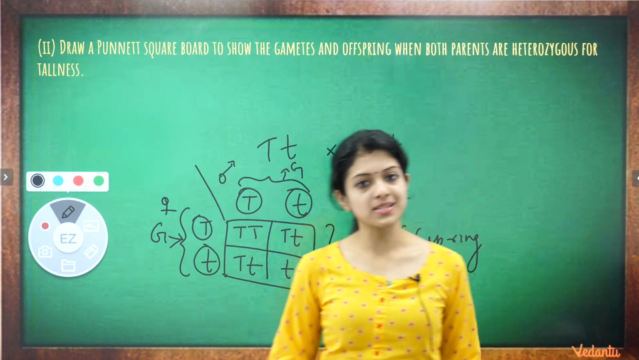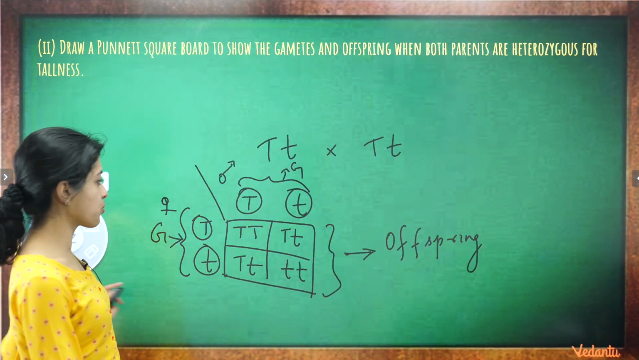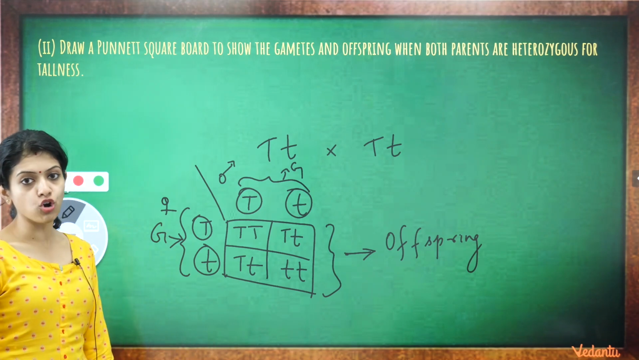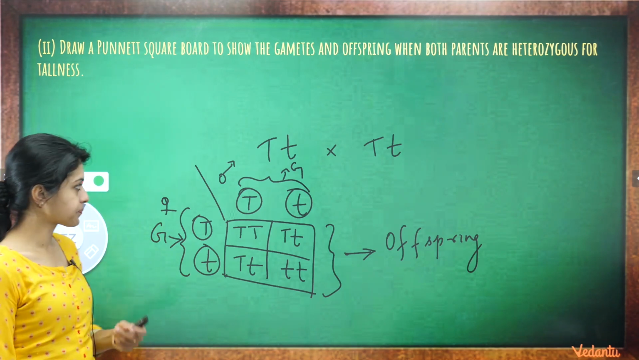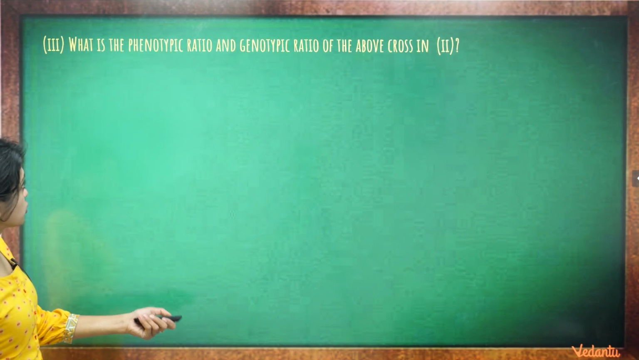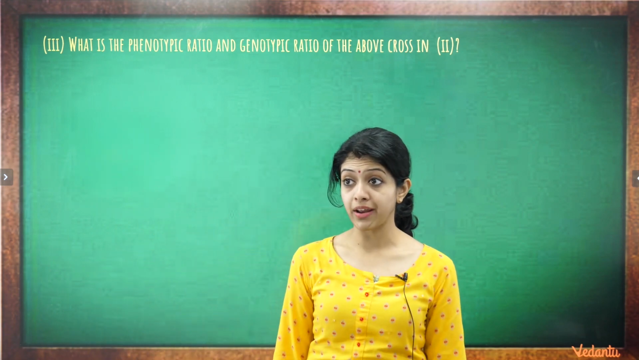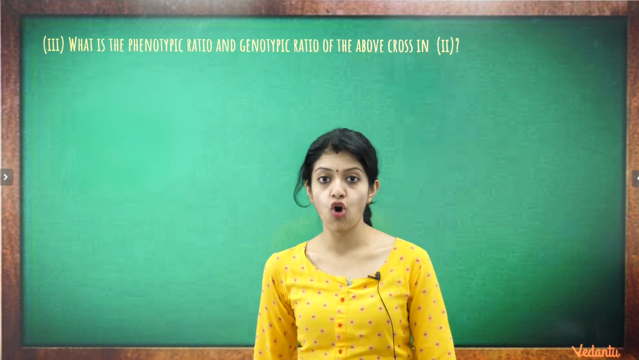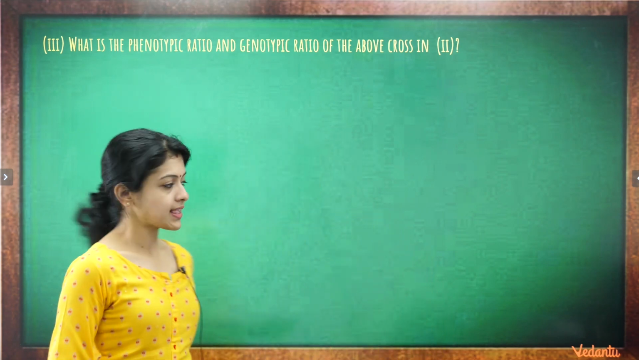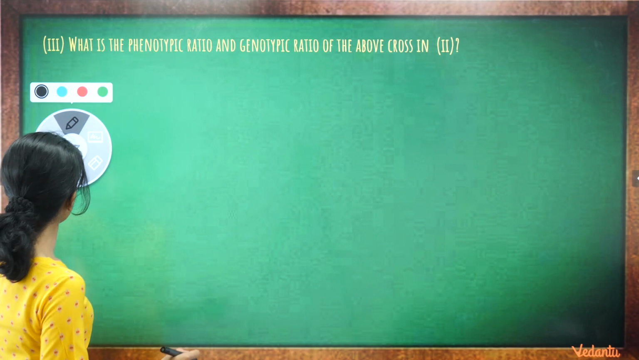But say it in a proper sentence. Okay? So we are done with the second part of the question as well. All of you have got it, I hope. Let's move ahead. The third part of the question is, what is the phenotypic and genotypic ratio of the above cross? Okay, so the same thing that we drew, exactly the same thing.